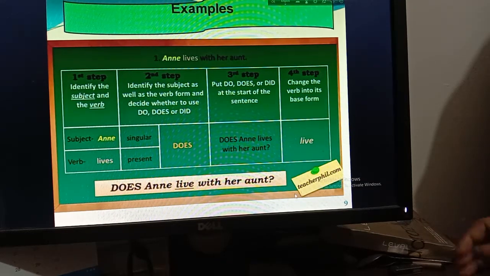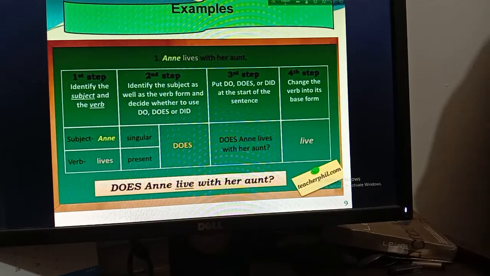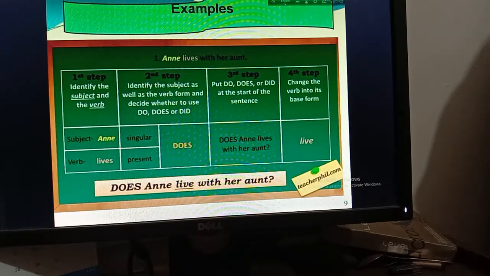Okay, this is not actually so much difficult if you just remember what to do in first step, second step, third step and the fourth step. It is easy for you to make yes no questions with do, does or did. Okay, so in this part you can see as the question has started with does, you have to write the base form of the verb lives, that is live. Okay, so what is base form? Base form means root form without s or es. Okay, then at the end of the sentence don't forget to put a question mark. Okay, so this is the way to make yes no questions with do, does and did.